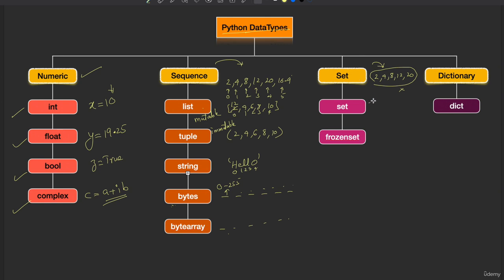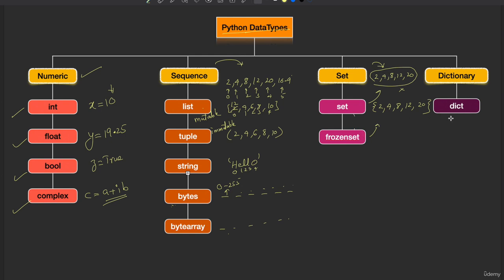Now coming to set. I already told you that set is a collection of values where the values are not ordered, they are unordered. And frozenset, guess what it means? It's a set only, but frozen. Frozen means it cannot be modified. Set is mutable, frozenset is immutable.